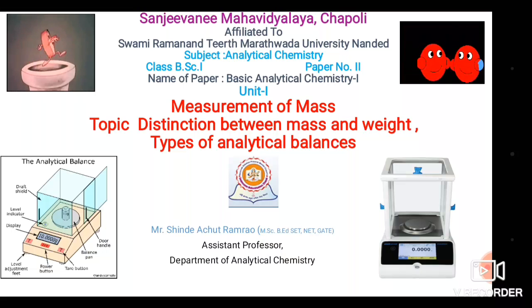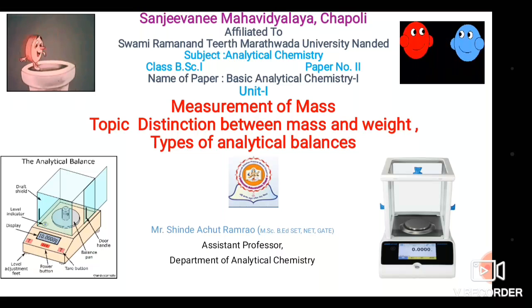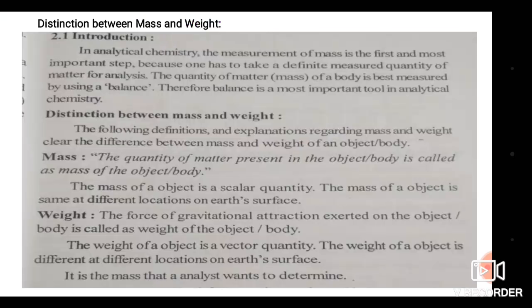The name of the unit is measurement of mass, and the name of the topic is distinction between mass and weight and types of analytical balances. So let's begin with the first, that is measurement of mass.